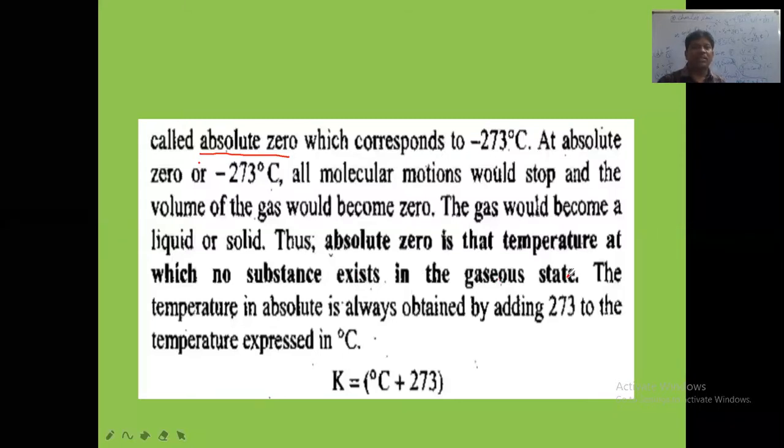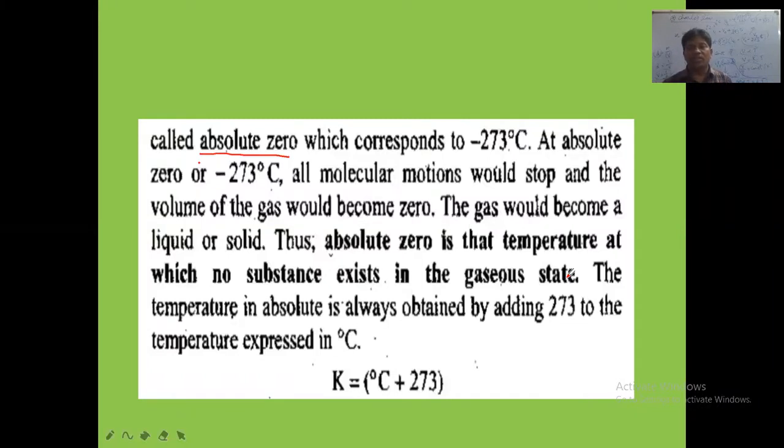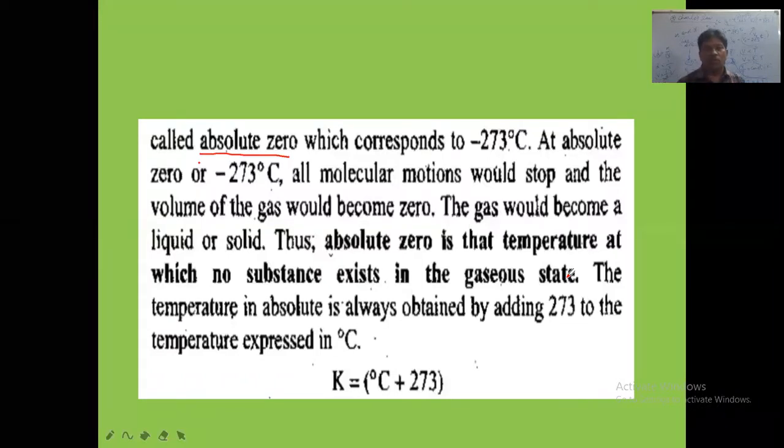Any substance cannot exist in gaseous state at 0 Kelvin, which is called absolute 0. The volume becomes 0 here, and also the kinetic energy becomes 0. The temperature in absolute scale is always obtained by adding 273 to the given centigrade temperature.